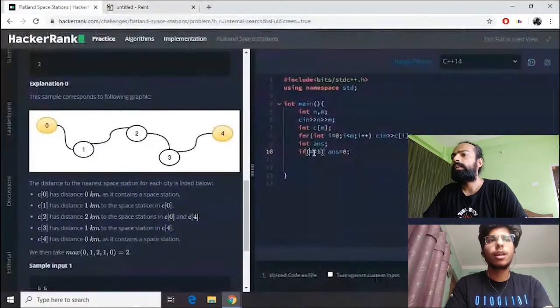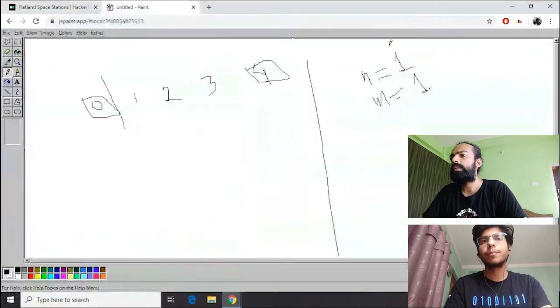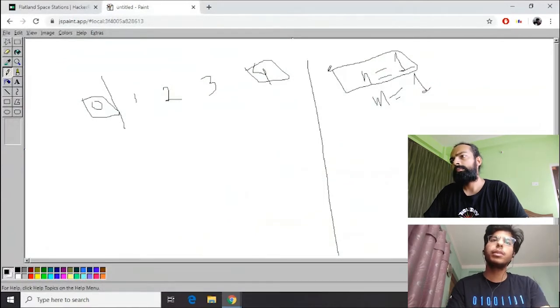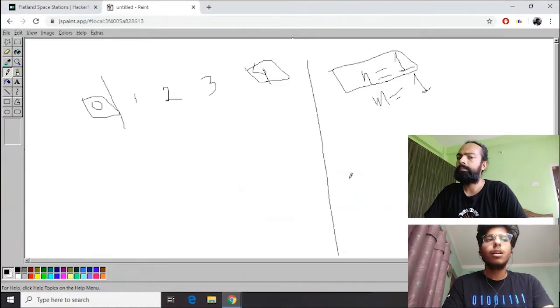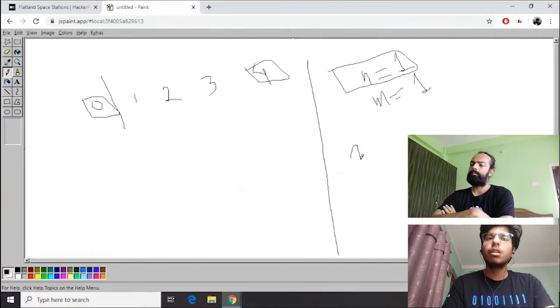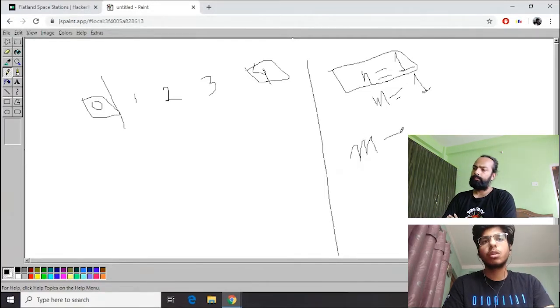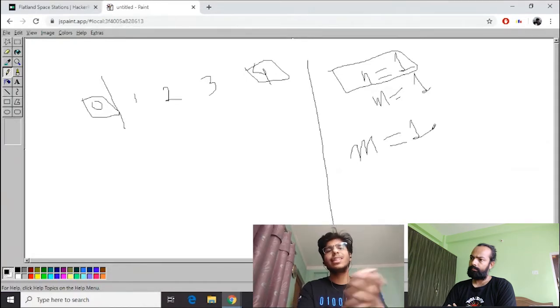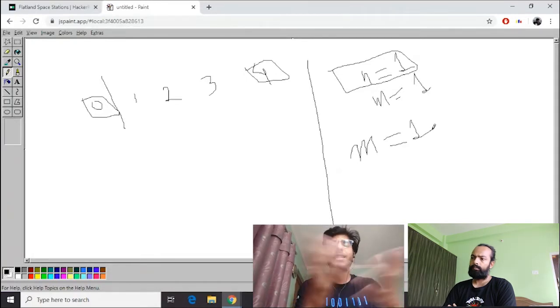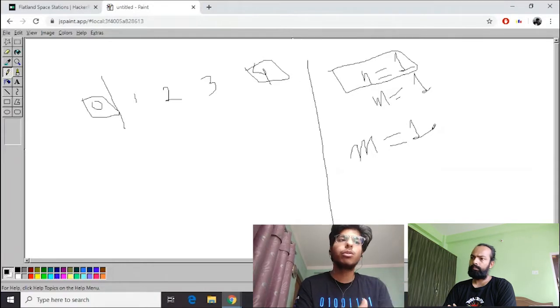So if I have only one city, I need not care about anything else. It's simply that I will have only one space station. The distance will be 0. We don't have to go through other algorithms. Now, I'm trying to just analyze different scenarios that I might have with my question, so that when I'm writing code, I can have the optimum code from my side.